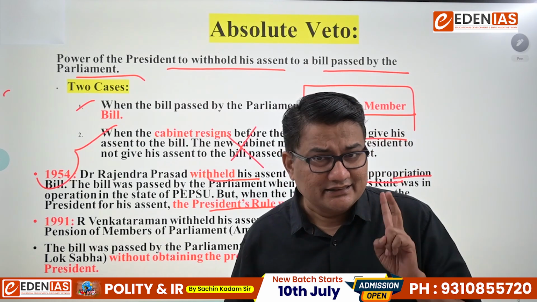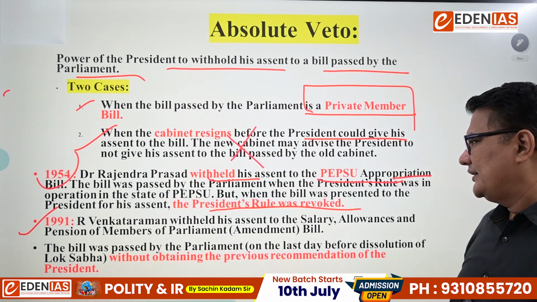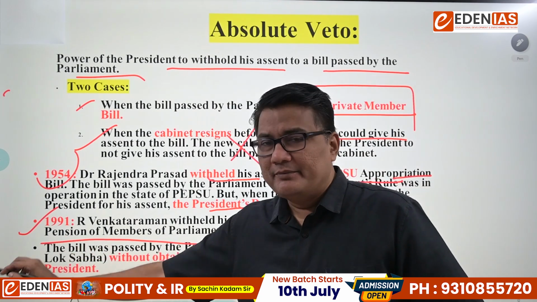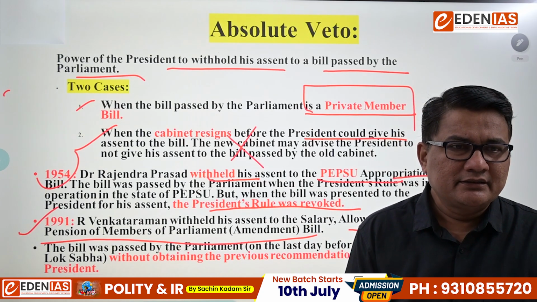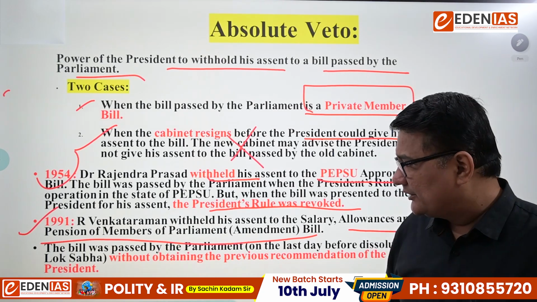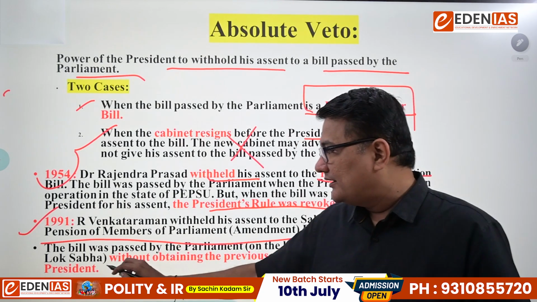So here the President has clearly said that President's rule was revoked, so it's not binding on him to give assent. The second incident was regarding R. Venkataraman in 1991. He withheld assent regarding the salary, allowances and pension of members of Parliament. Why did he decide that? Because the bill was passed by Parliament on the last day before the dissolution of Lok Sabha.